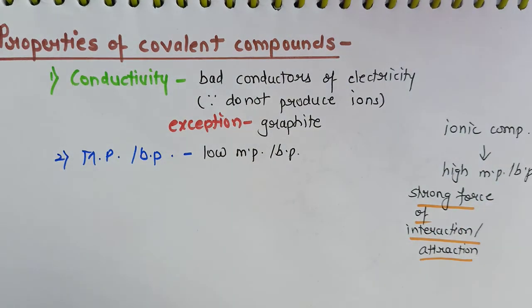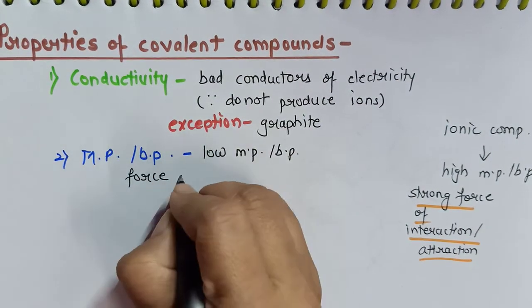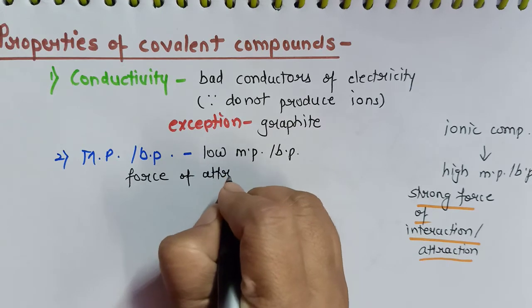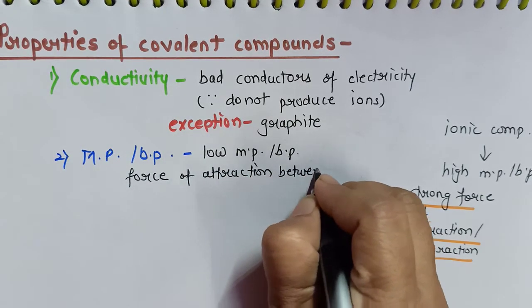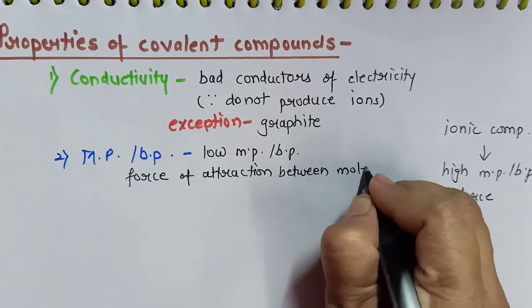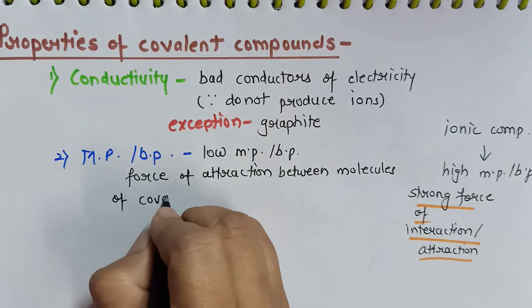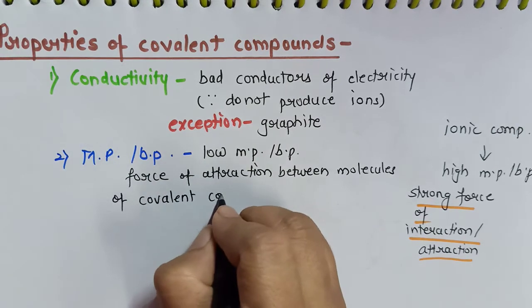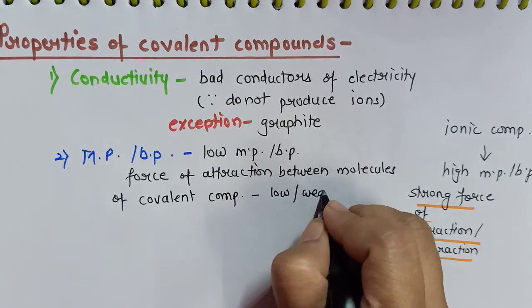So I will say that the force of attraction between the molecules of covalent compound is comparatively low or weak.